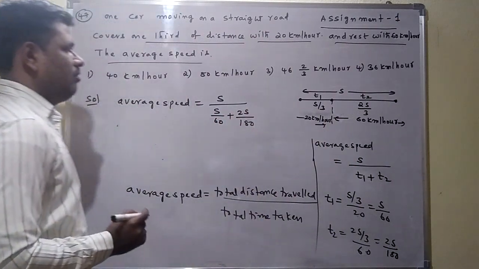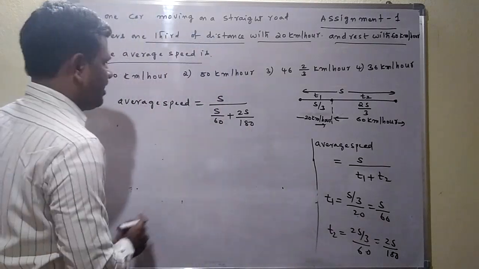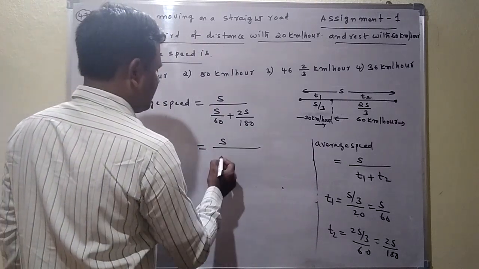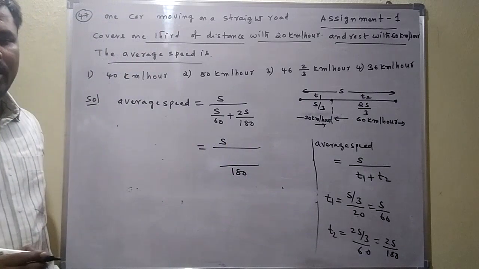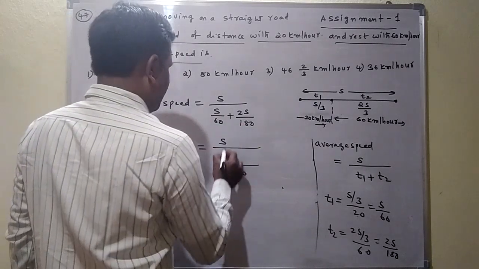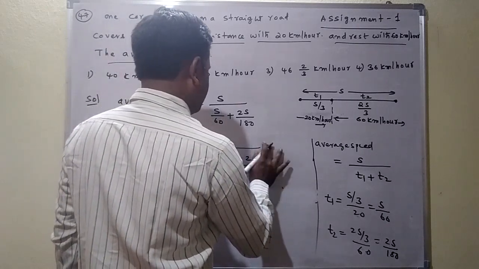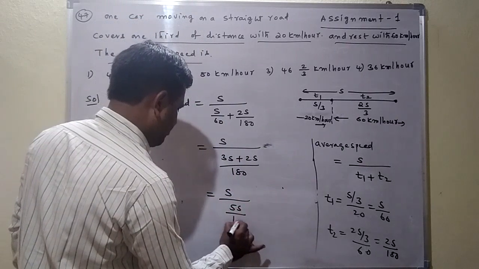From this we find the average speed. The LCM is 180, so the denominator becomes 3S plus 2S, which is 5S by 180.